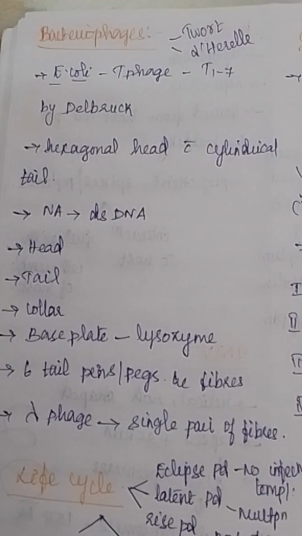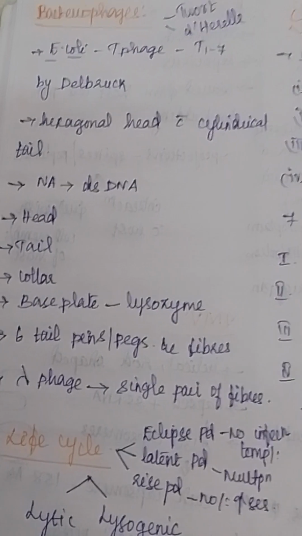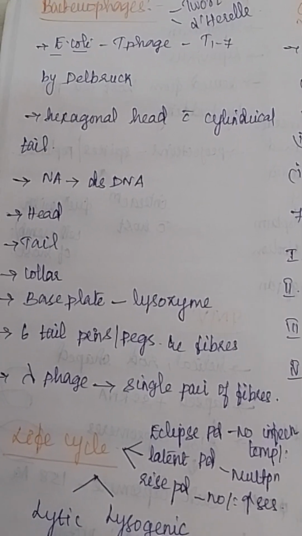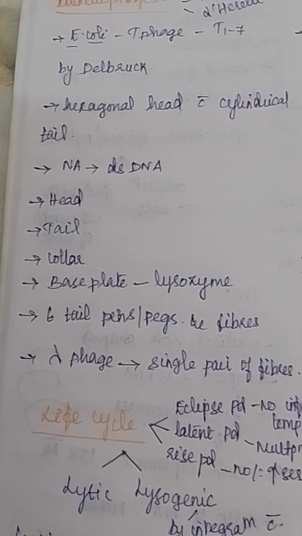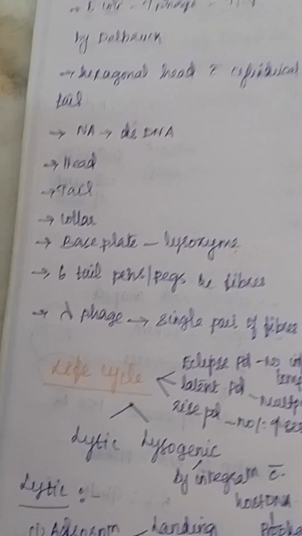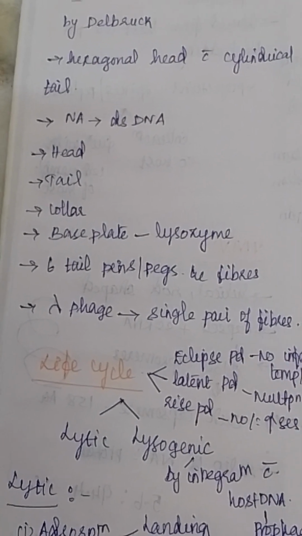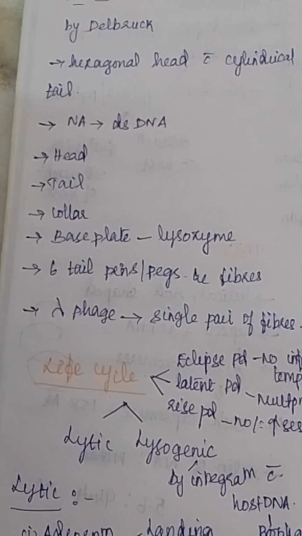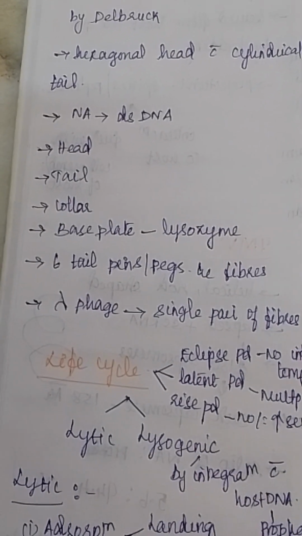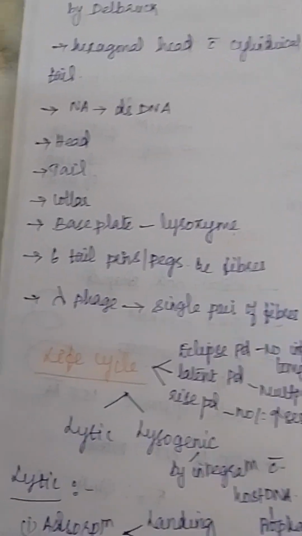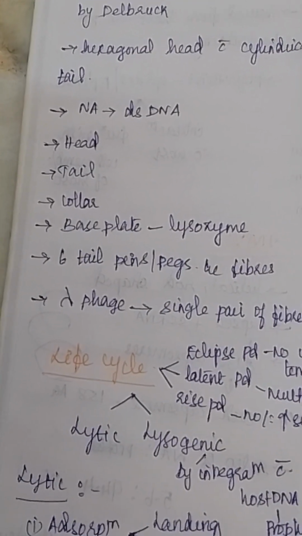Next, the bacteriophage has a head and tail. The head is hexagonal in shape and the tail is cylindrical. Here the nucleic acid will be double-stranded DNA, and there are three parts: head, tail and collar. Collar is uniting the tail with the head, and there is a base plate which secretes the enzyme lysozyme.